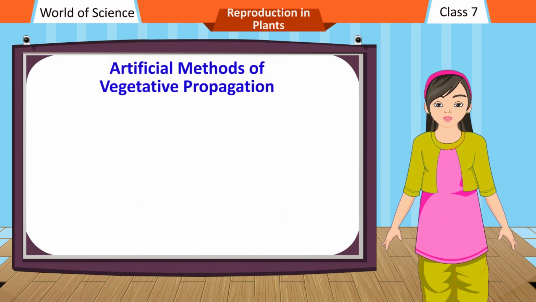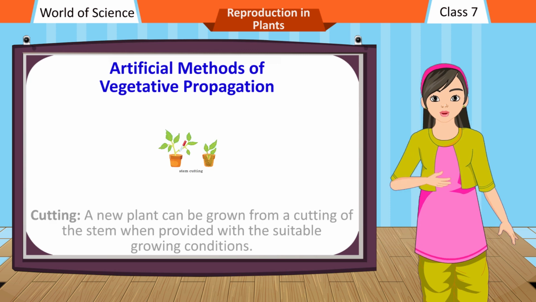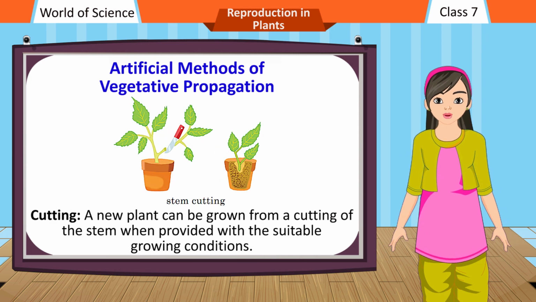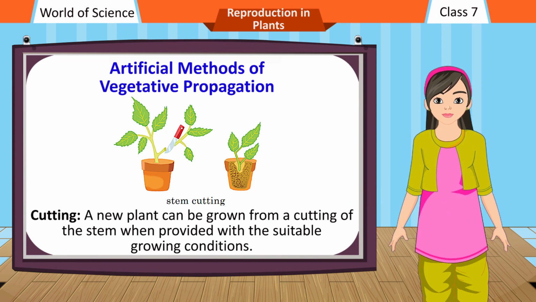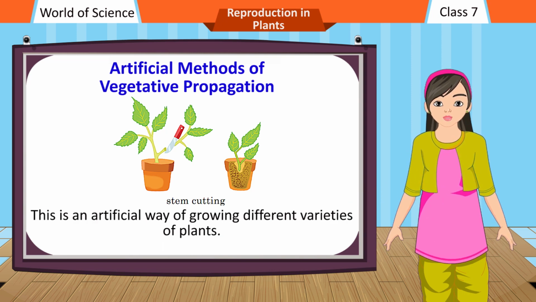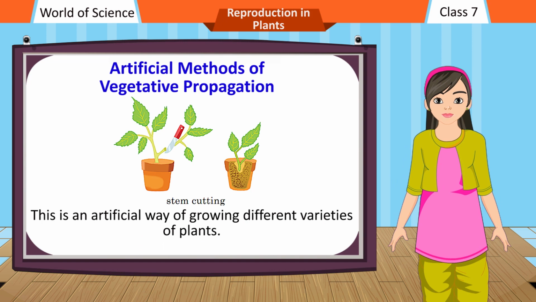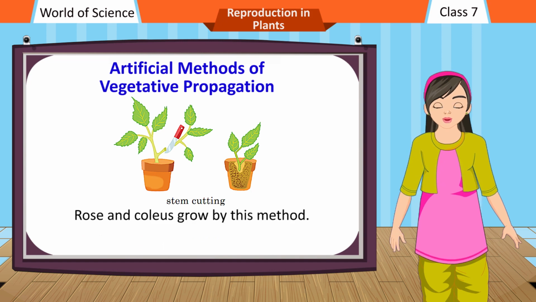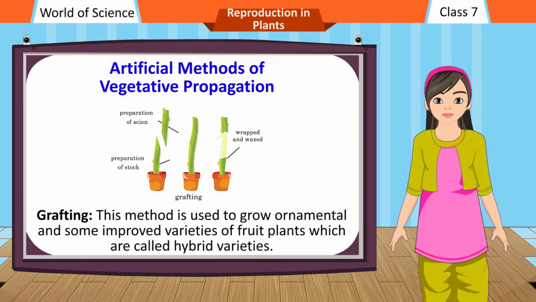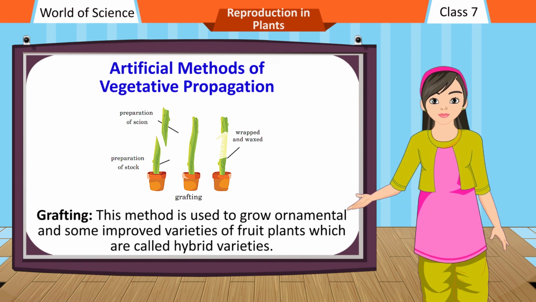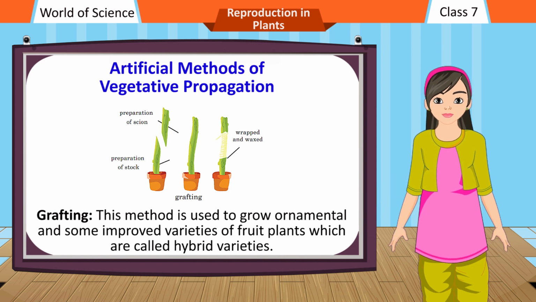Artificial methods of vegetative propagation. Cutting. A new plant can be grown from a cutting of the stem when provided with suitable growing conditions. This is an artificial way of growing different varieties of plants. Roses and coleus grow by this method. Grafting. This method is used to grow ornamental and some improved varieties of fruit plants, which are called hybrid varieties.